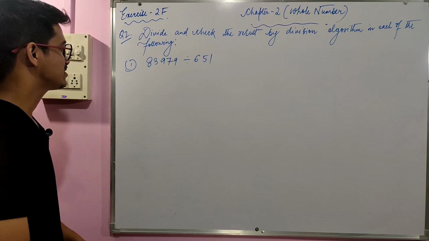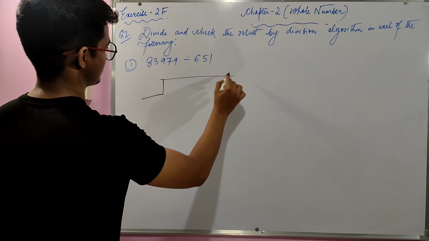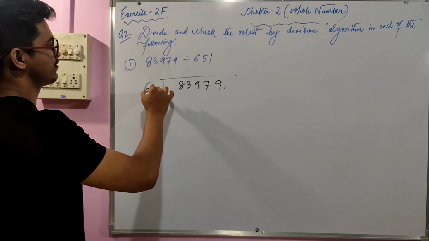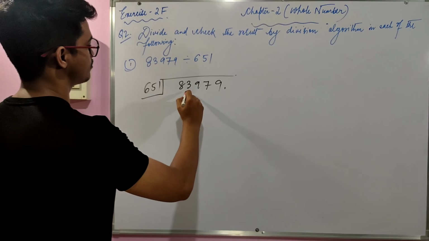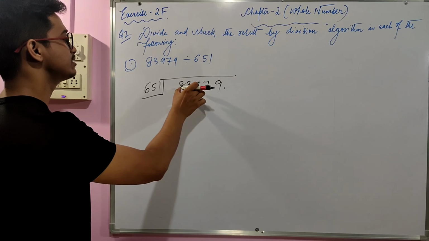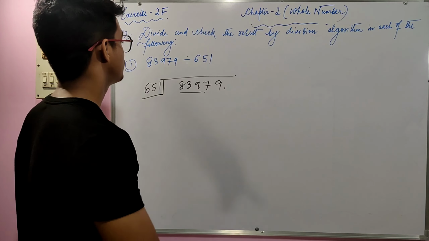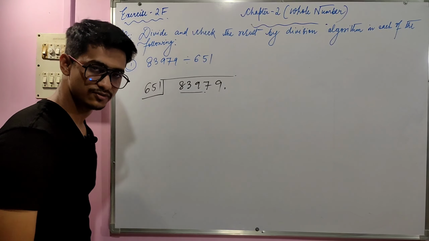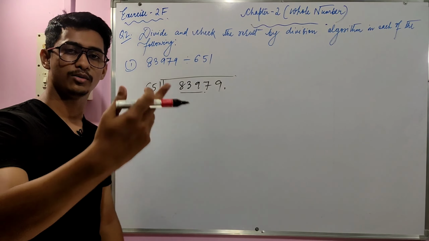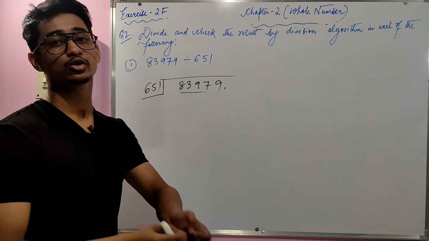83979 divided by 651. So here the first 3 numbers we have to take, because 651 is the 3-digit number. So we have to first take the 3-digit number. Because 839 is greater than 651, our task will be fulfilled. So 651 into how much gives you 839? So there is no exact such number.